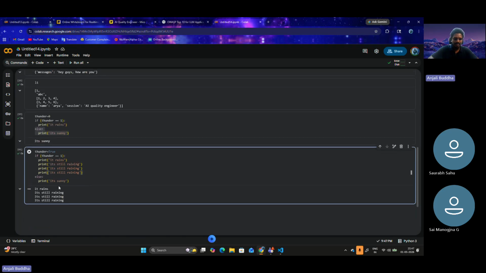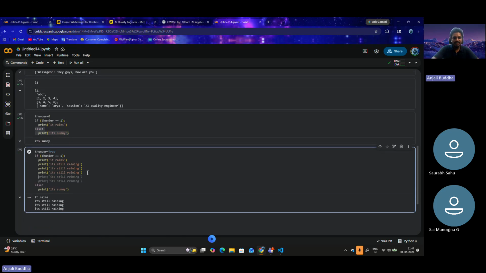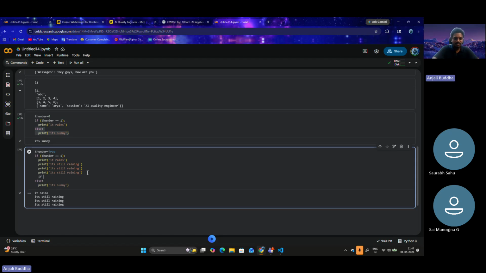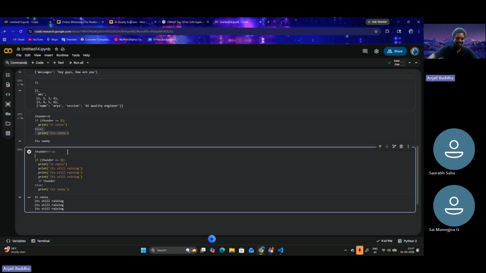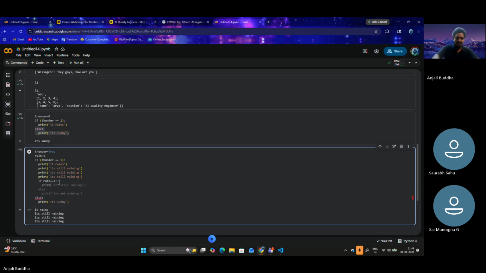Let's say within the if statement, I want to create another if statement. Let's leave thunder for now. Let's say rain is equal to 0, it is not raining. Okay, it's thunder, so let's say rain is equal to 1. It is true now. Inside the if statement, if rain is equal to 1, then print, and don't laugh at my print statements, please, "It's raining hard."